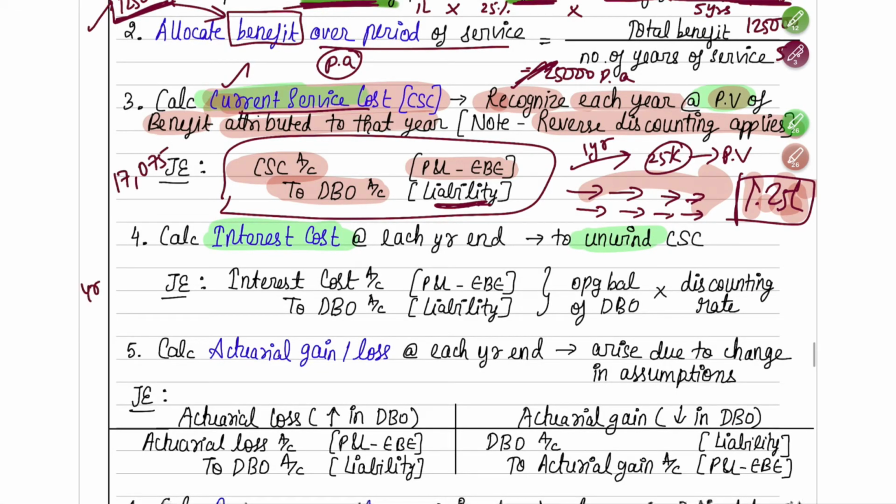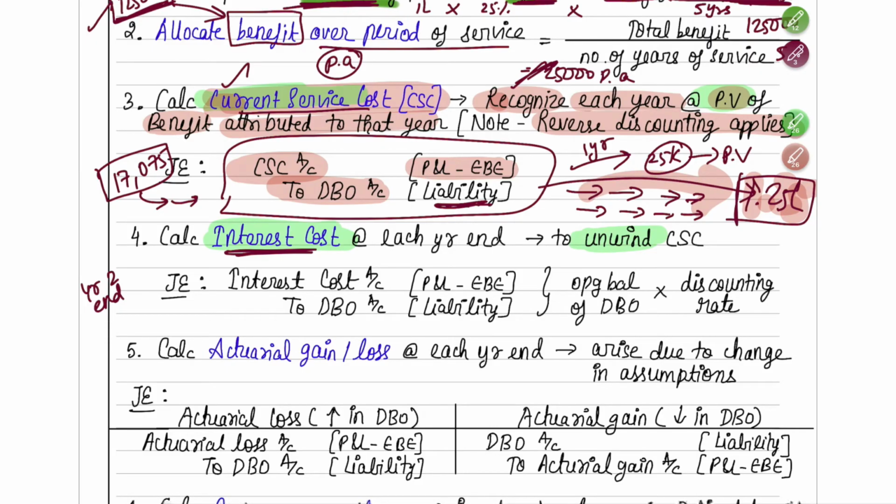Now at year 2 end, when you again do the PV and record and everything, so now you have to record the interest cost also, because here you have PV. Now this PV you have to slowly open it. That means slowly you have to unwind that PV so that it can become equivalent to its future value.